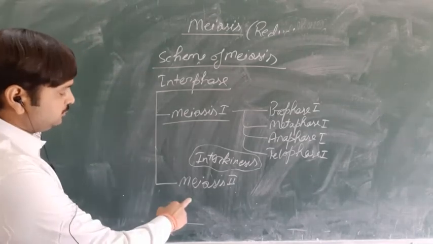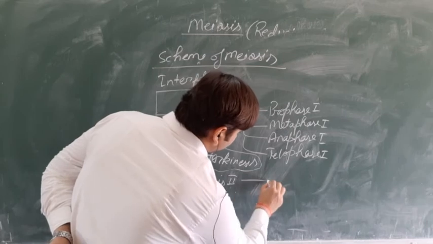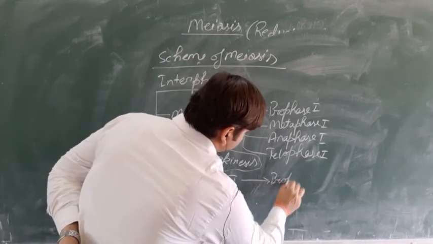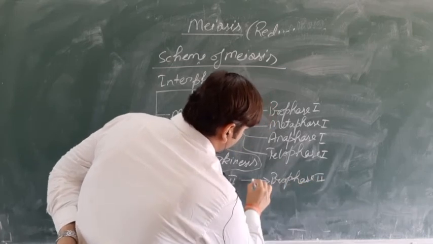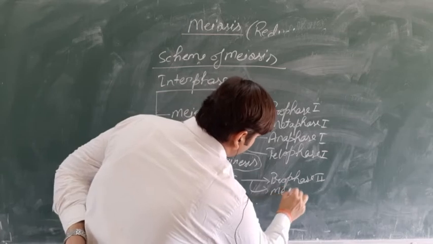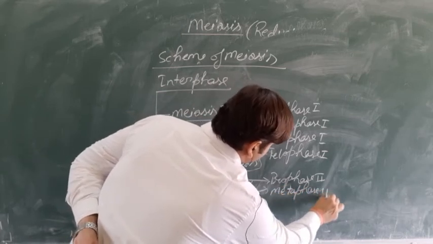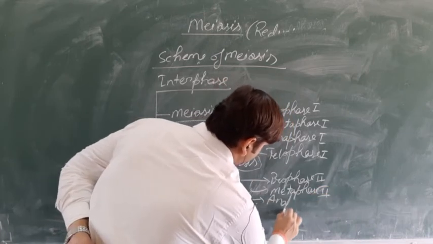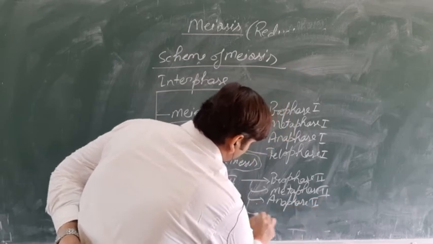So this is meiosis second, and this meiosis second is again divided into 4 subphases: prophase second, metaphase second, anaphase second, and telophase second.